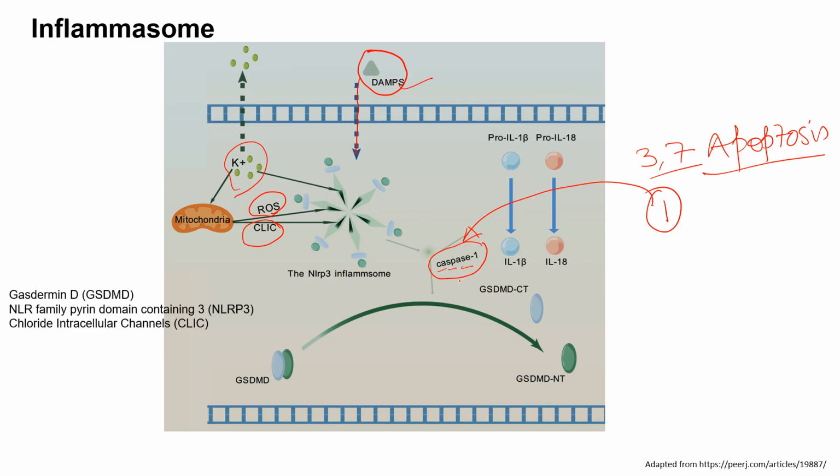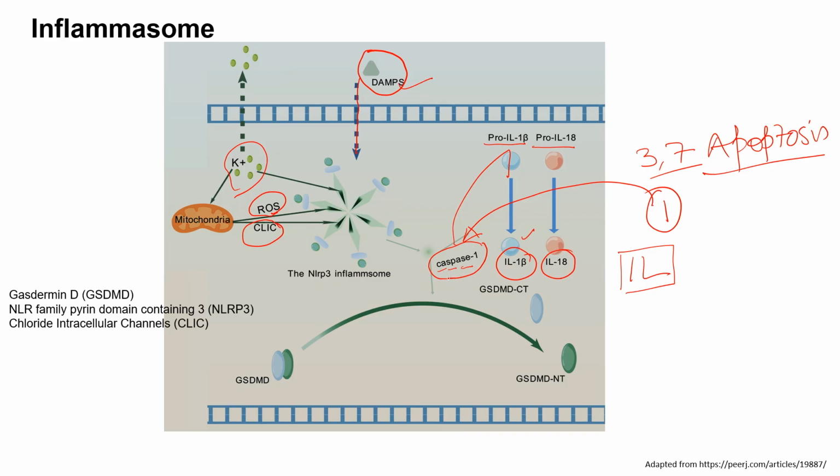Once caspase 1 is generated, it activates the pro form of IL-1 beta and the pro form of IL-18 into IL-1 beta and IL-18. These are pro-formed proteins, and they are activated upon the expression of caspase 1, because caspase 1 may cleave a domain of this protein to make it active. IL-1 beta and IL-18 are interleukins. Interleukins are actually proteins which are secreted in between two leukocytes. Interleukin means in between two white blood cells.